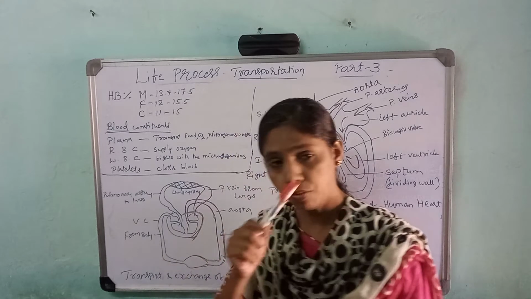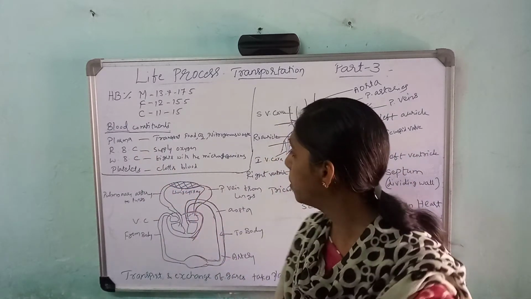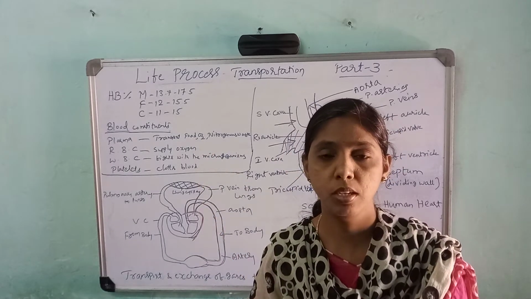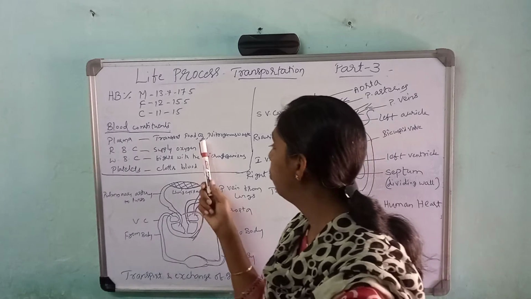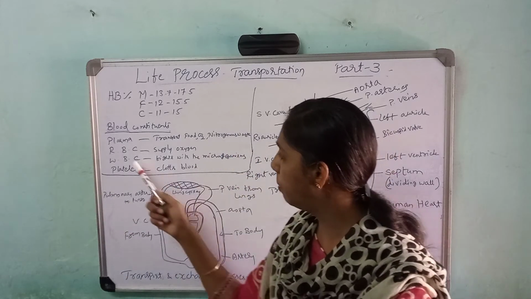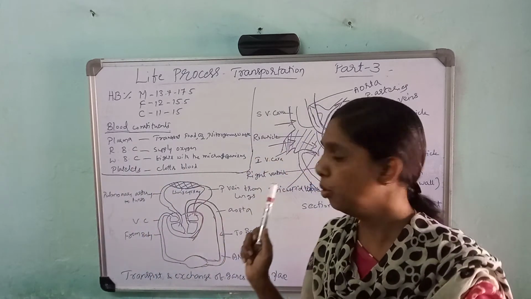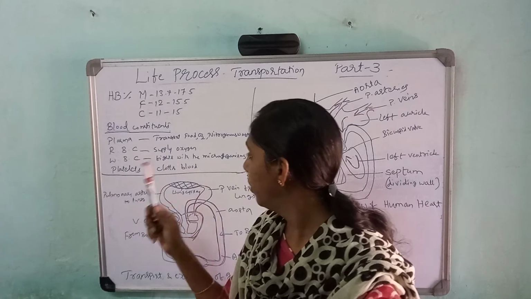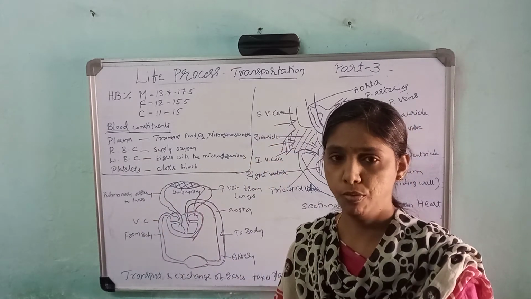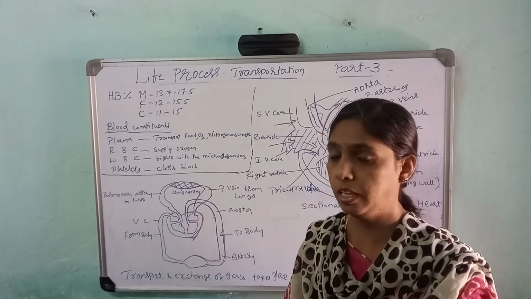Okay, so let us see the first one, plasma. What is the function of the plasma? It transports food, carbon dioxide and nitrogenous waste. And what is the function of the RBC, that is red blood cells? It supplies oxygen to all the parts of the human body. White blood cells fight against germs. That means they fight against the germs that come into our body and keep us healthy.